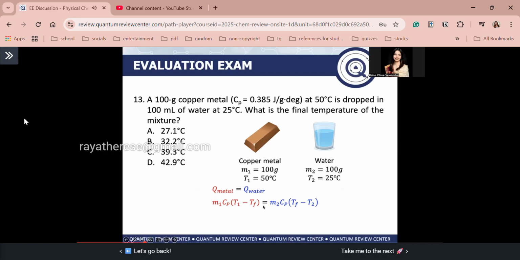You only have sensible heat. That's why we just equate the two of them. Okay? Then this is the form of their equations. Okay? So we just substitute all the known values into the equations.